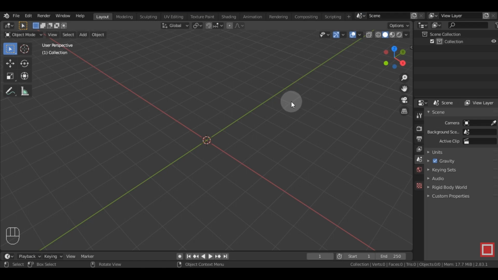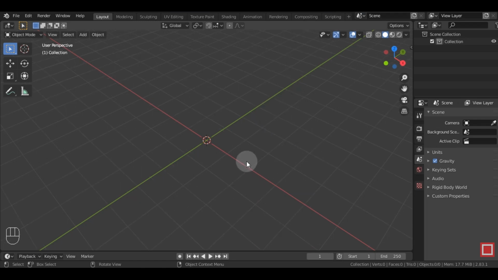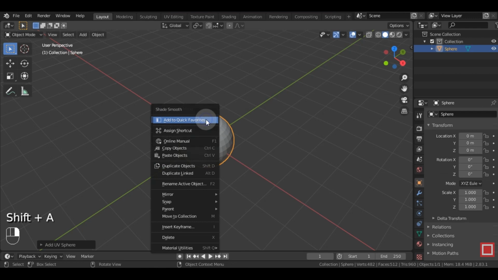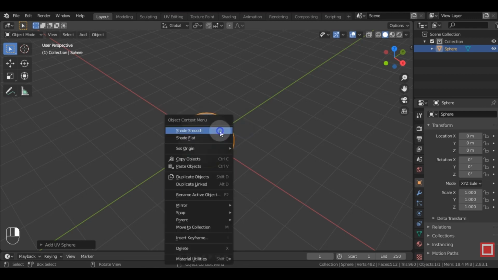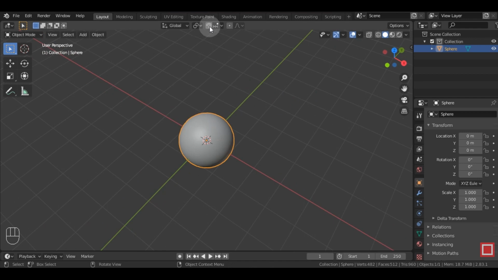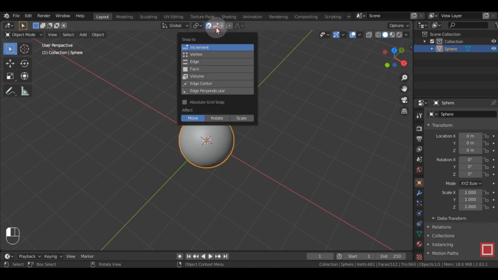Let's take a look at how to use the array modifier in Blender. First, let's create a sphere. Change the shading to smooth. Next, enable the snap function.